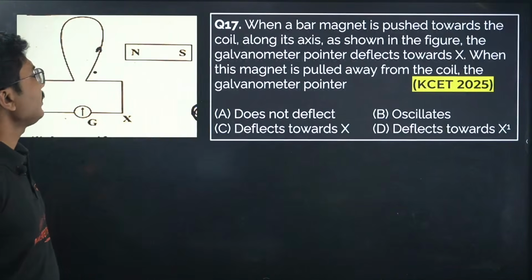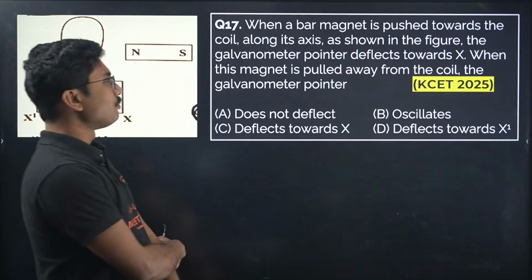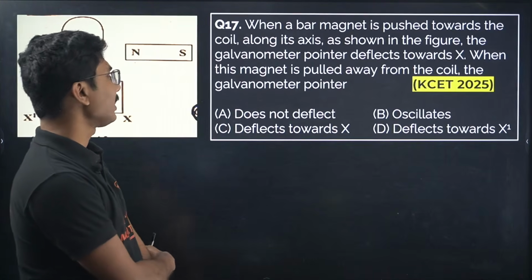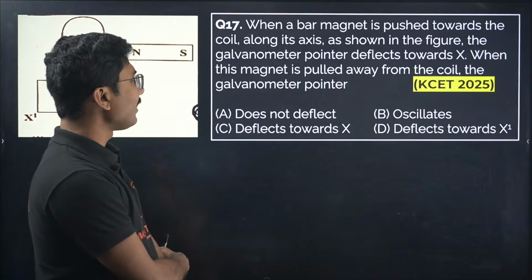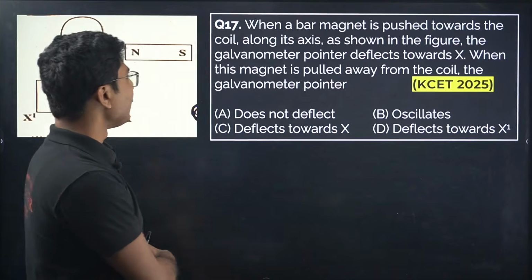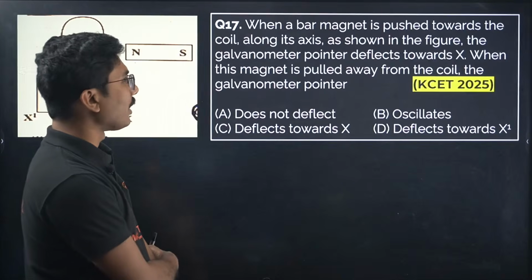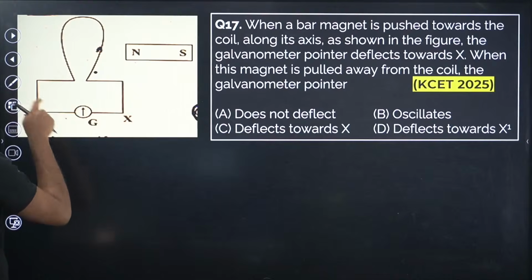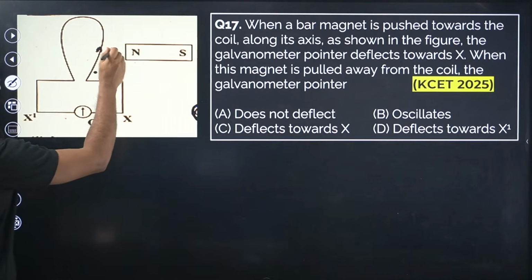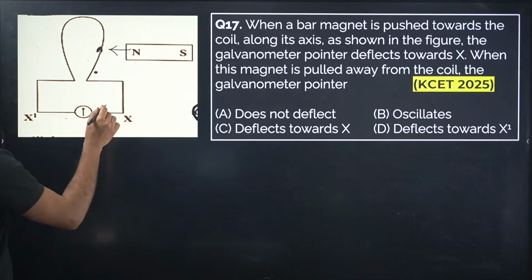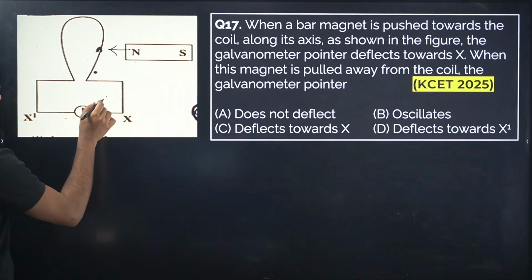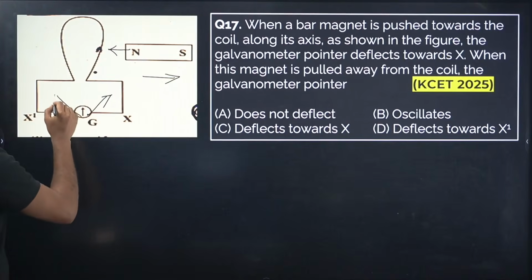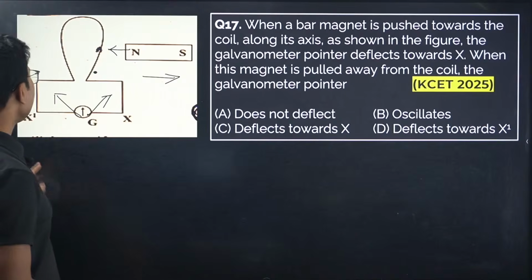Now next question. When a bar magnet is pushed towards the coil along its axis as shown in the figure, the galvanometer pointer deflects towards X. When the magnet is pulled away from the coil, the galvanometer pointer... So when you are pushing this magnet towards the coil, the galvanometer deflects towards X. When you are pulling it away, the galvanometer pointer should point towards X dash, obviously, right?